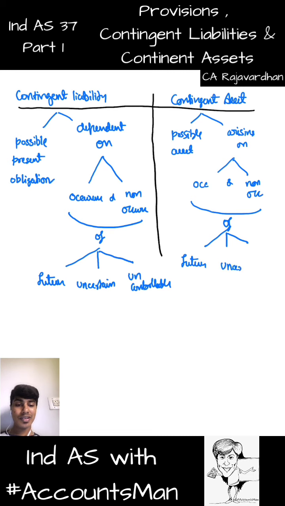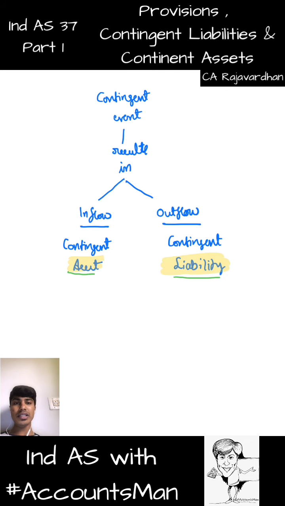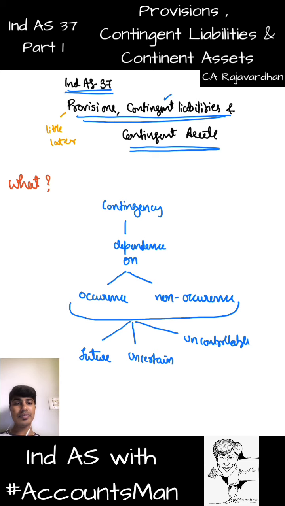Second one, uncertain. And third one, uncontrollable. So if there is an uncertain, uncontrollable, future act which can happen or need not happen, and if it leads to a probable asset, it is contingent asset. If it leads to a possible present obligation, it is contingent liability. So far we are done with the words contingent liability and contingent asset.